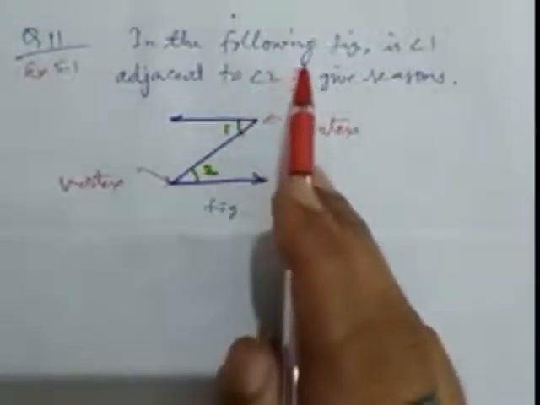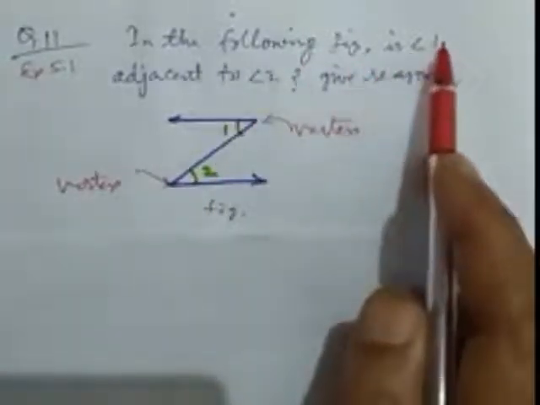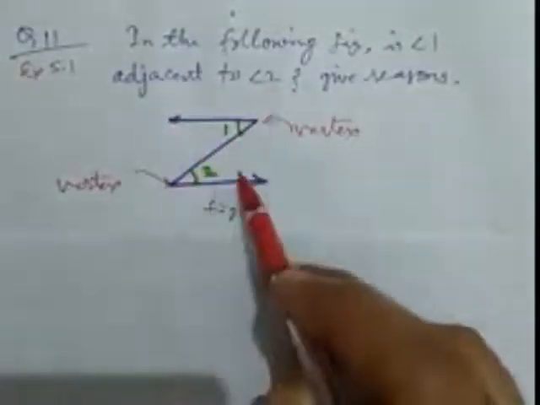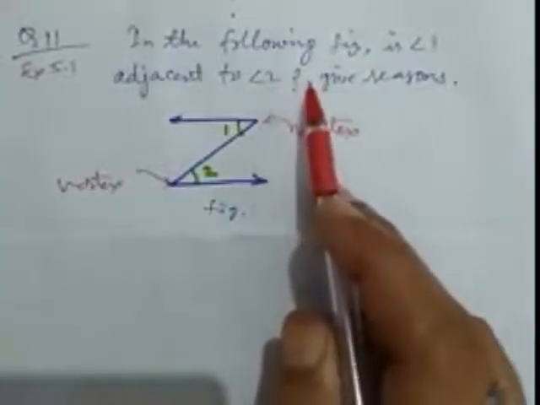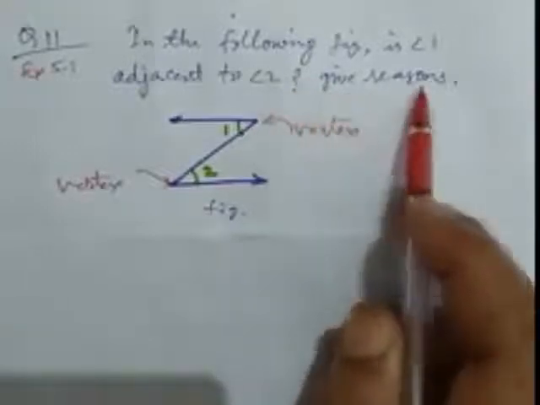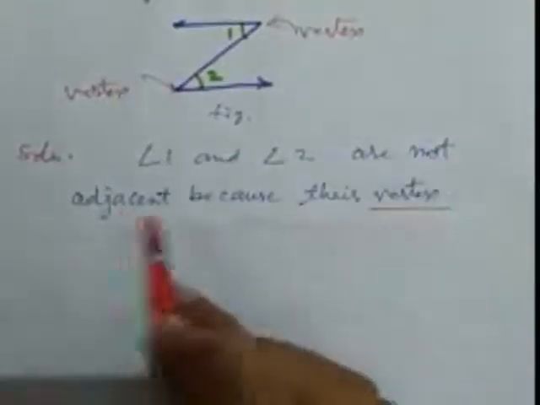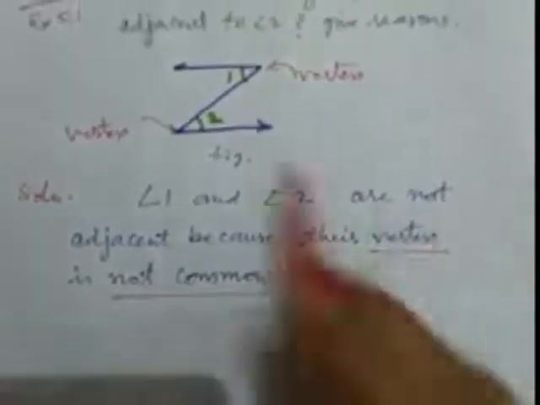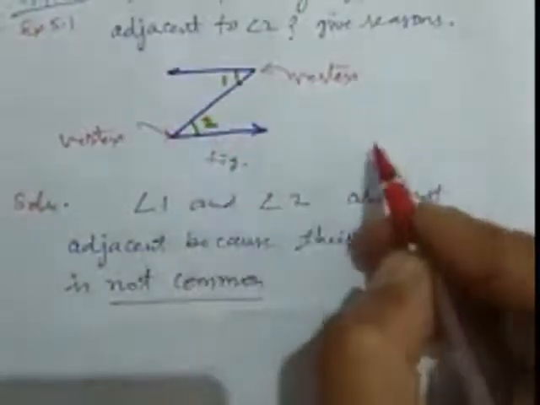And what do we have to find? First we have to check in the figure whether angle 1 is adjacent to angle 2. This is angle 1, this is angle 2. We have to mention whether it is adjacent or not, and we have to give the reason. Here is the solution. Angle 1 and angle 2 are not adjacent angles because their vertex is not common. Always remember, adjacent angles have a common vertex, like this.